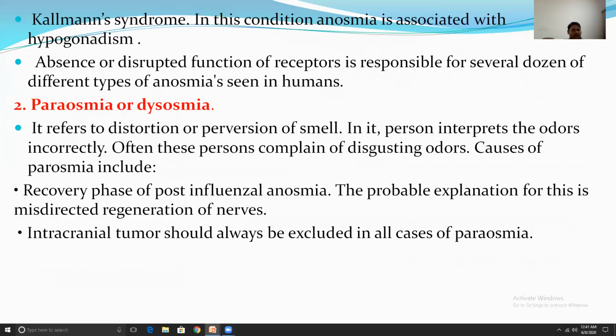Causes of parosmia include the recovery phase of post-influenza anosmia. The probable explanation for this is misdirected regeneration of nerve. Intracranial tumor should always be excluded in all cases of parosmia.